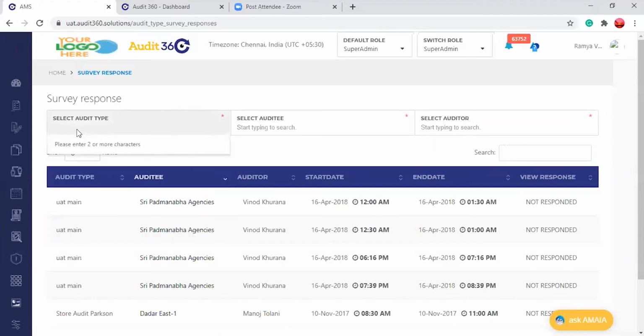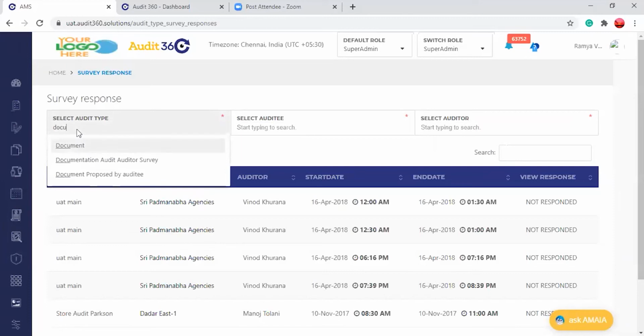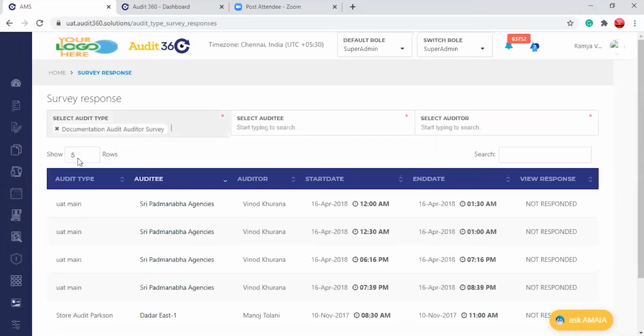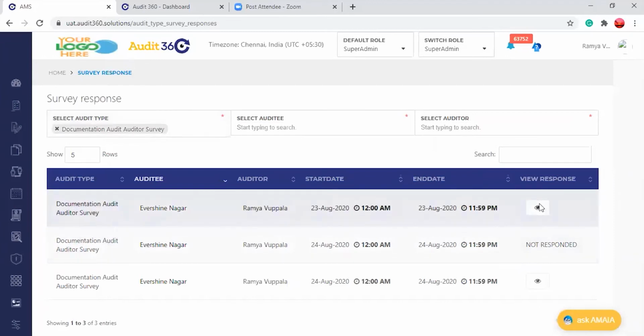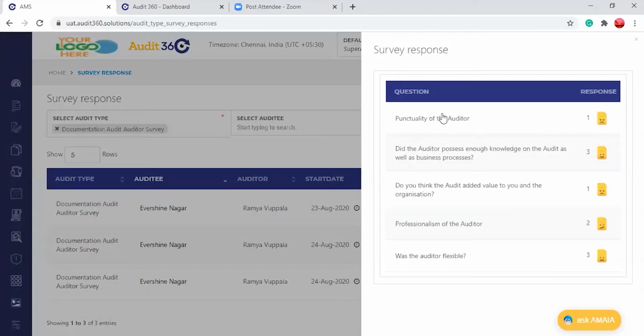See, still he has not responded. That's why it shows has not responded. Whatever responses we have got, you can see on the response side. You can click on the I button and see what the response was. This was the score 1, this is 3, satisfactory, unsatisfactory.